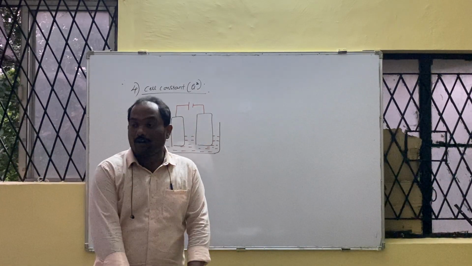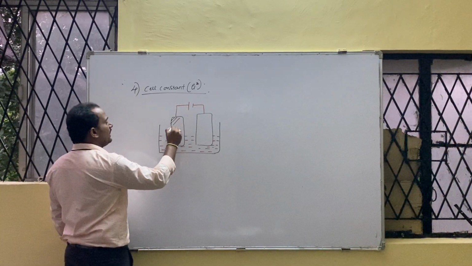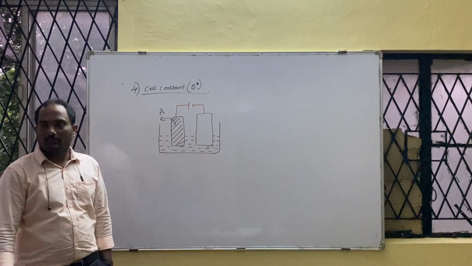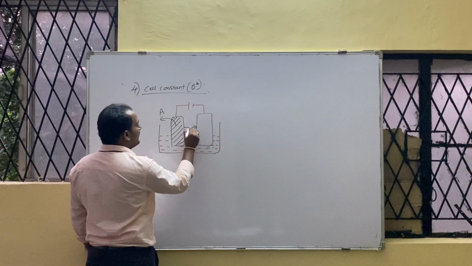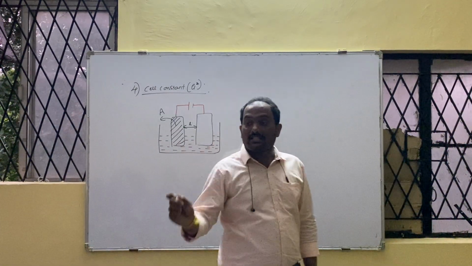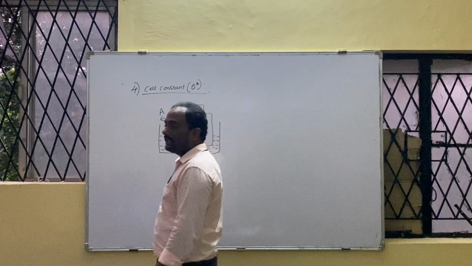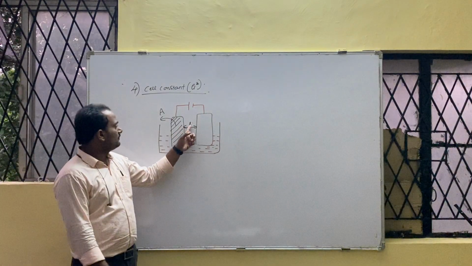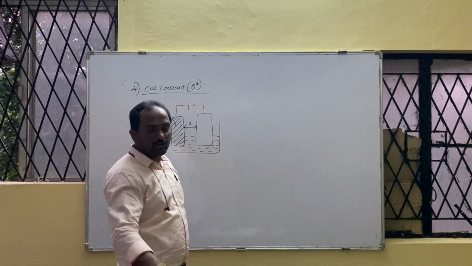These electrodes have some area or no? So the electrode definitely has some area. Shade this one, call it area A. And both electrodes are separated by some distance. That distance is called L. It is not length. It is nothing but the distance between two electrodes, separated not in meter, not in kilometer, but in centimeter. Area is A. If you just take the ratio of these two, you get cell constant.